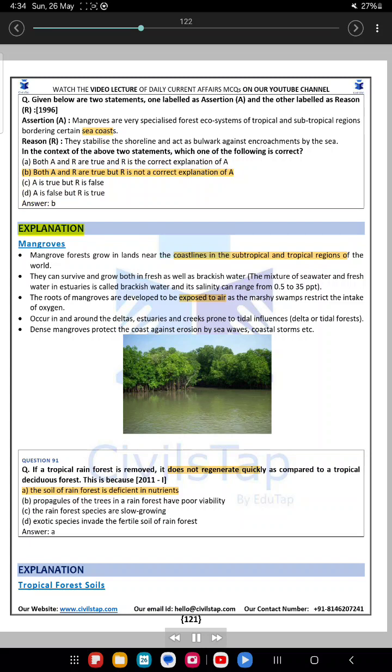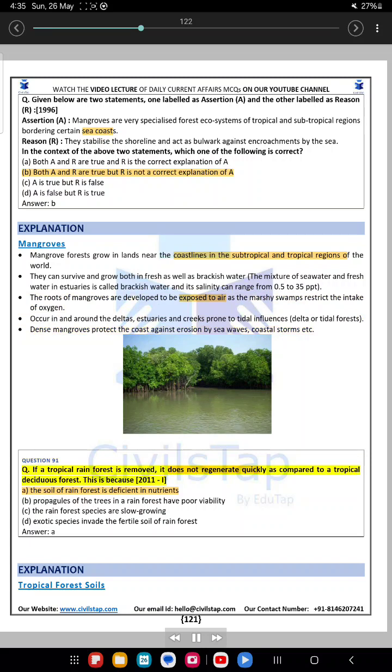Answer: B. Explanation: Mangroves. Mangrove forests grow in lands near the coastlines in the subtropical and tropical regions of the world. They can survive and grow both in fresh as well as brackish water. The mixture of seawater and fresh water in estuaries is called brackish water, and its salinity can range from 0.5 to 35 ppt. The roots of mangroves are developed to be exposed to air as the marshy swamps restrict the intake of oxygen. They occur in and around the deltas, estuaries and creeks prone to tidal influences, hence the name delta or tidal forests. Dense mangroves protect the coast against erosion by sea waves, coastal storms etc.